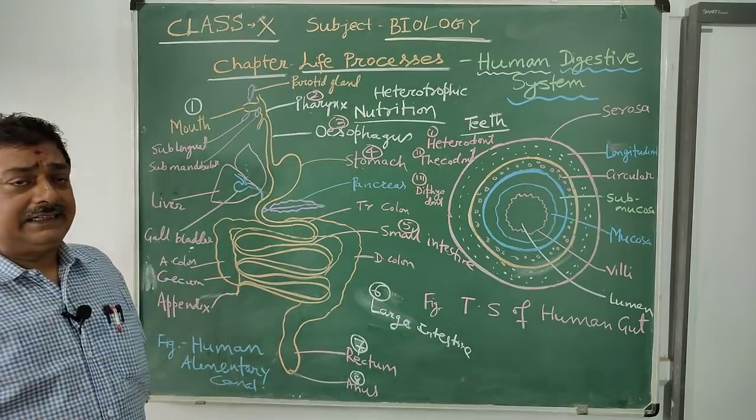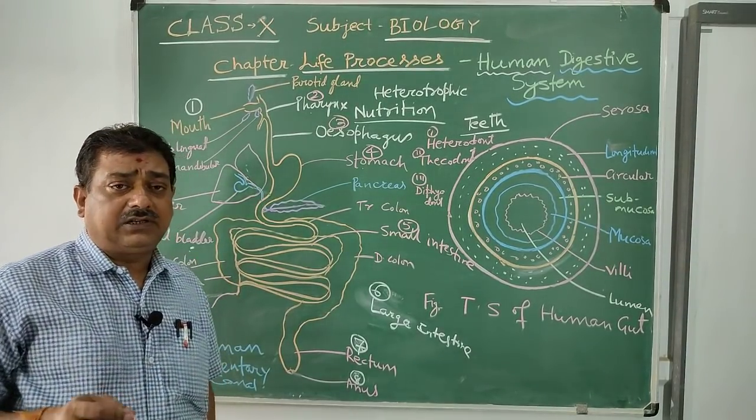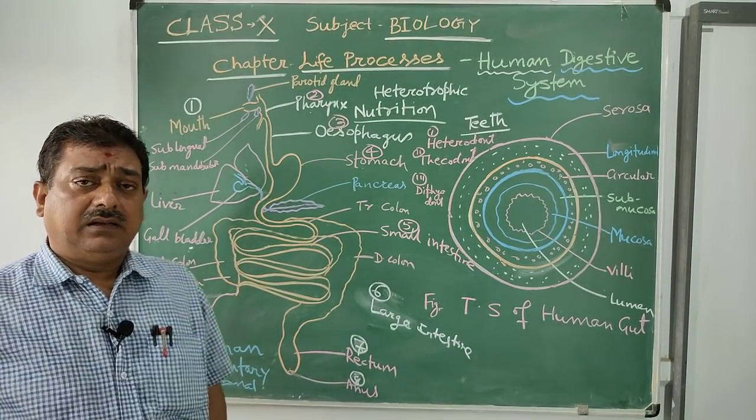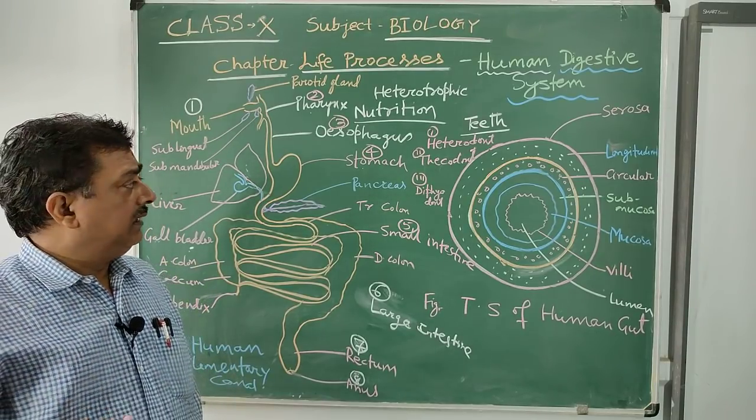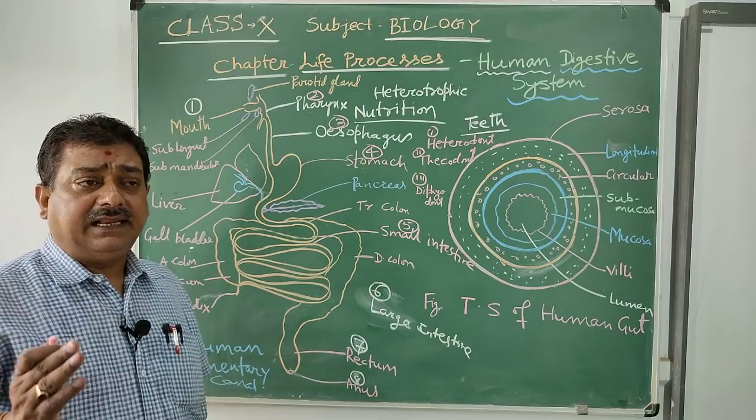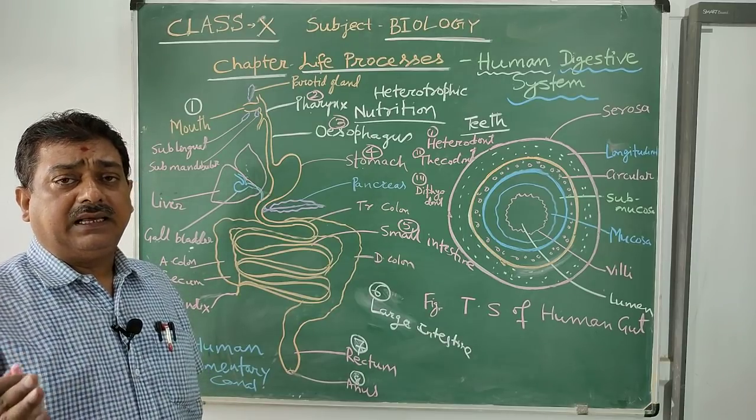So teeth are characterized by these features. What is heterodont? Heterodont means there are different types of teeth, like incisor, canine, premolar and molar.